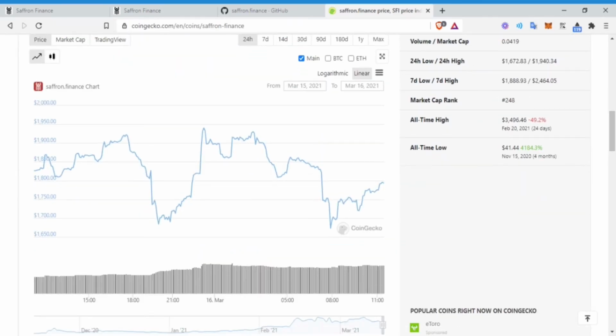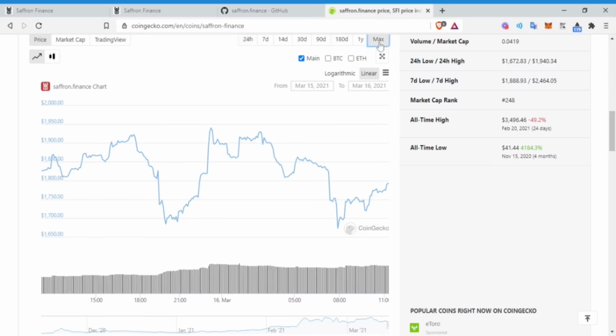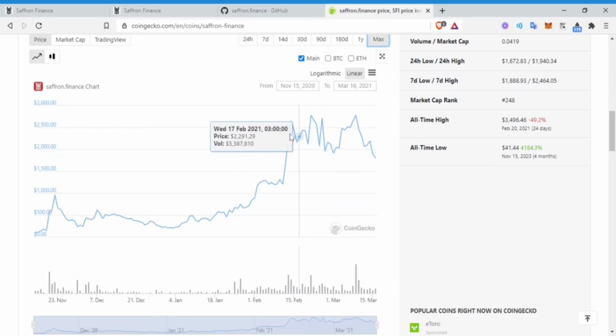If we zoom all the way out, which is most important, you always have to look at the max chart. You see this level right here, around the $2,000 level of support and resistance. We broke past it, and we tested it multiple times here. Boom, boom. Kind of got close to it. Now we dip back down. Most likely I could see a further dip down to 1,500 and then touch back up, maybe get rejected again, and then we break through it.